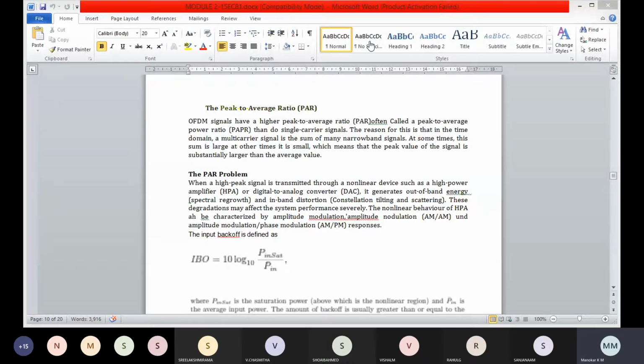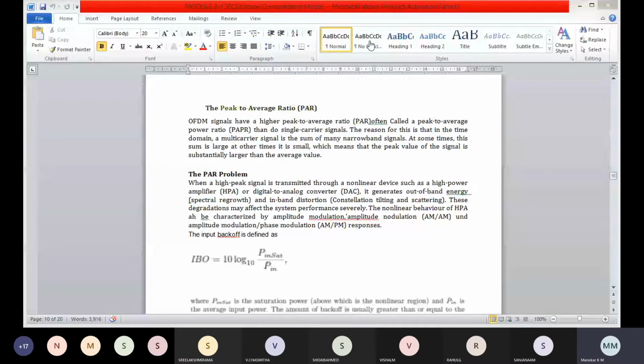The peak to average power ratio occurs in multi-carrier systems when the different subcarriers are out of phase with each other. It occurs when the system has different subcarriers in phase with each other. Here the OFDM signals have higher peak to average ratio.